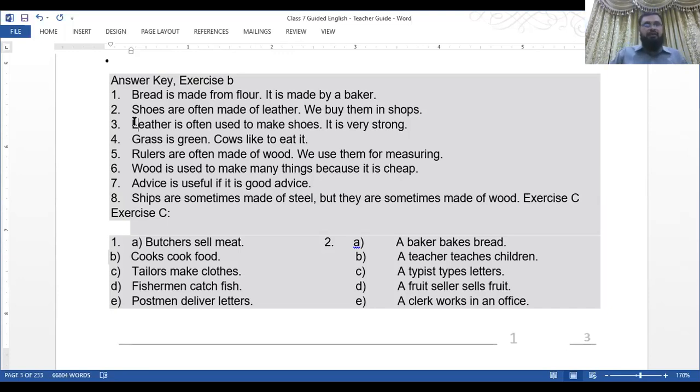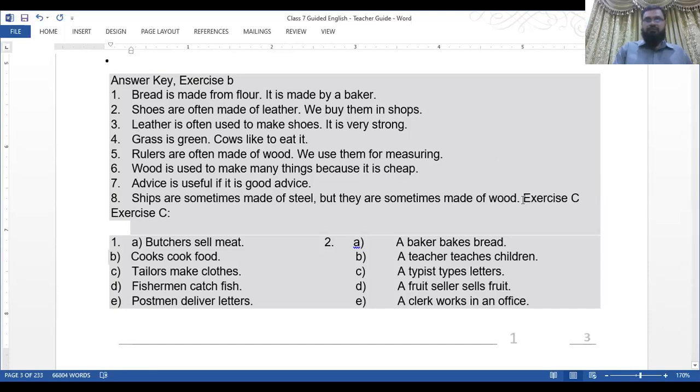Number 7, advice is useful if it is good advice. Number 8, ships are sometimes made of steel, but they are sometimes made of wood.